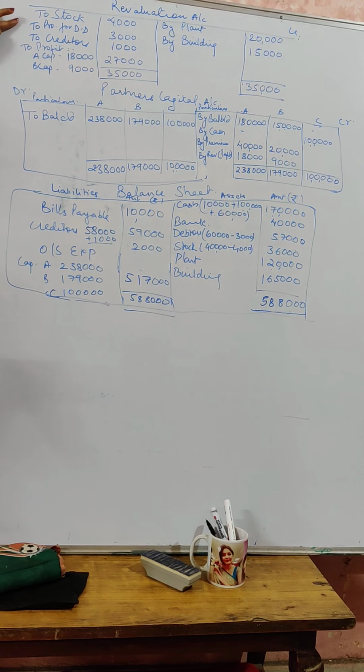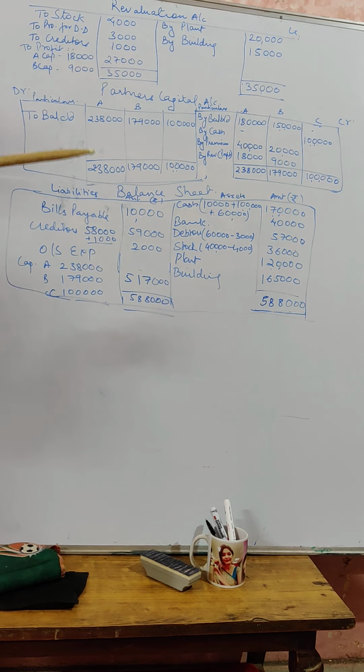So you have to reduce stock by 4,000. Then question says that there is a provision for doubtful debt of 5% on debtors. So on 60,000, if you are going to charge 5%, that comes to rupees 3,000. And unrecorded creditors will again increase your liability by 1,000. So if you will find out, there will be a profit of 27,000 in this case, and that has to be distributed in their old ratio, which is 2:1.